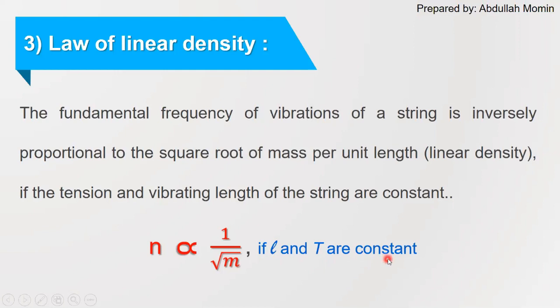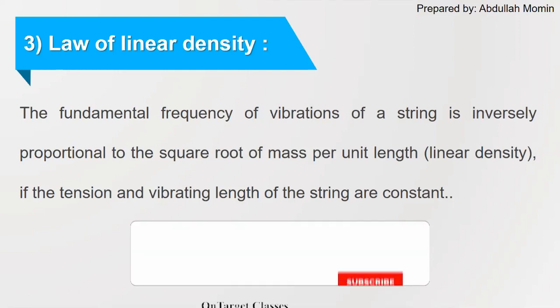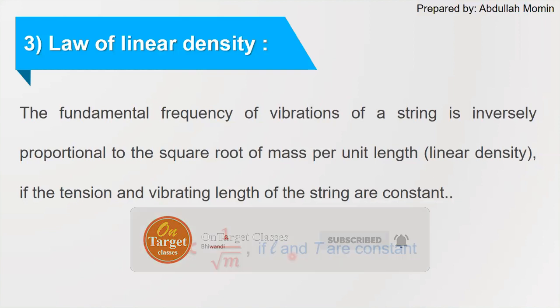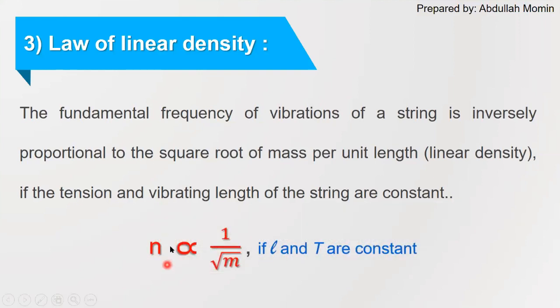So the third law, which is the law of linear density, or it is also called the law of mass per unit length, states that the fundamental frequency n is inversely proportional to the square root of linear density or square root of mass per unit length if L and T are constant. So these are the three laws.